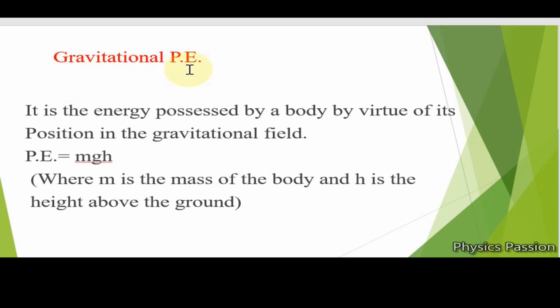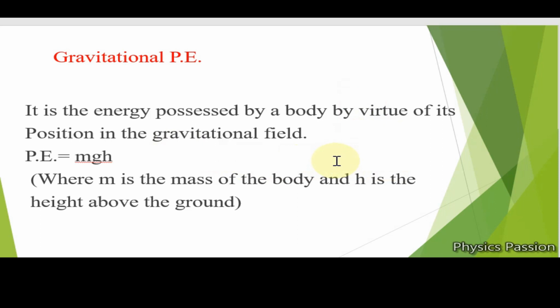Fine. One more addition to this potential energy, that is gravitational potential energy. It is the energy possessed by a body by virtue of its position in the gravitational field, and it is equal to m into g into h, where m is the mass of the body, g is the acceleration due to gravity, and h is the height of the body above the ground.